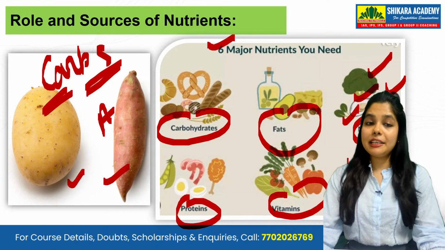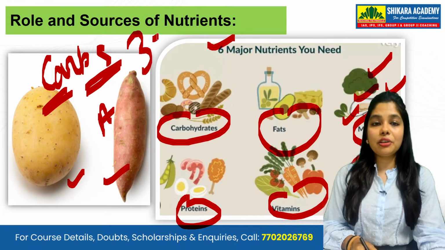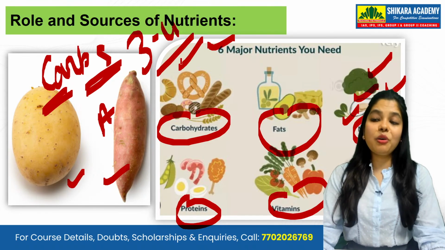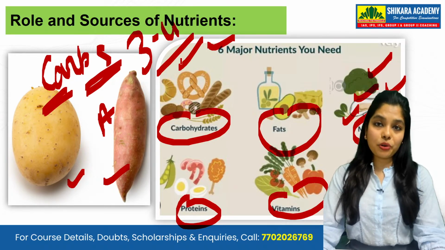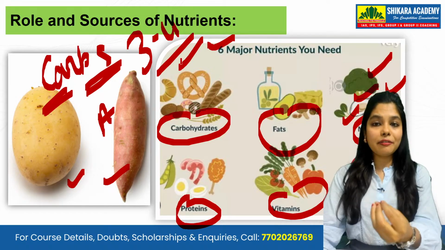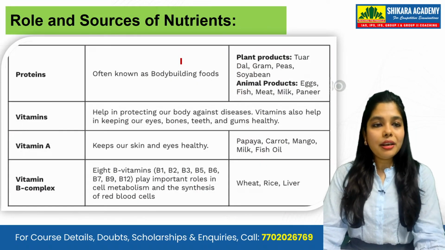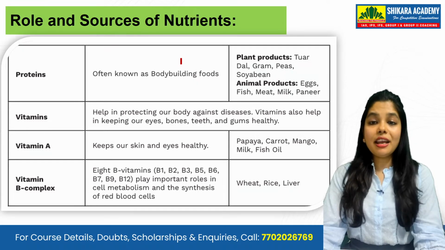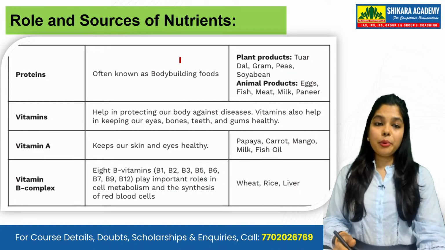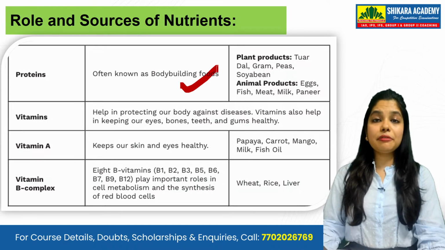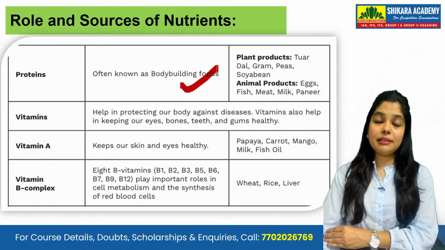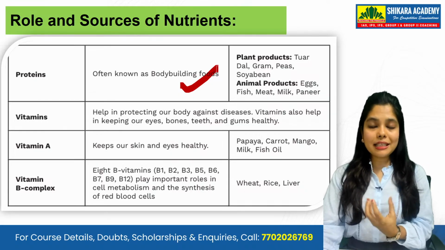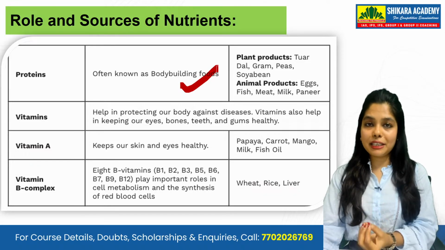Drink water. It is suggested that every day we have to take 3 to 4 liters of water. So the 3 to 4 liters of water which you should take every day is important for your total system to work in a very balanced way. Now, roles: we have already seen carbohydrates, we have already seen fats. Now we are going to talk about protein. Protein is often called body building food. Protein actually creates your muscles, your hair, a lot of good substances in your body. Protein is very vital for your body.